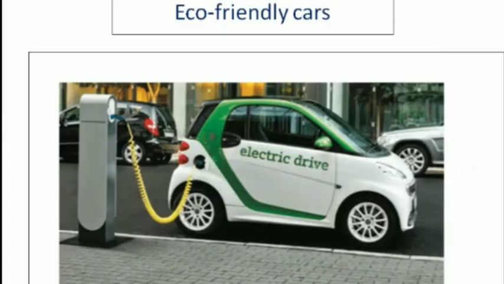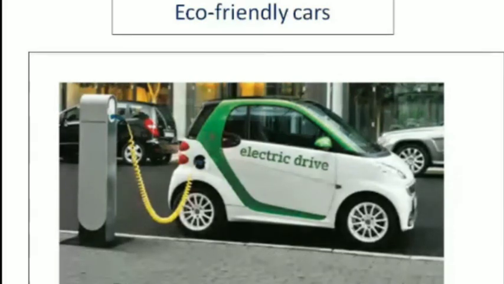Other methods are also possible. You can go for eco-friendly cars and reduce the emission. Battery powered vehicles are completely pollution free, and they use electricity. This electricity should be obtained from a renewable source. There are different renewable energy sources like solar energy, wind energy, and tidal energy, and the electricity should be generated from such a resource.